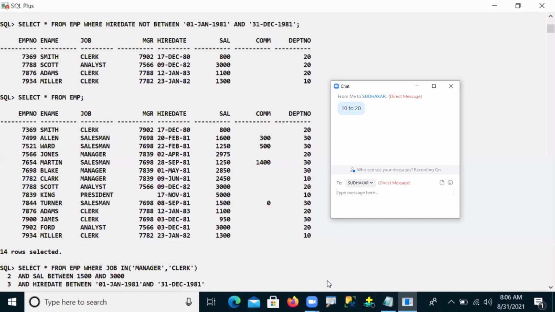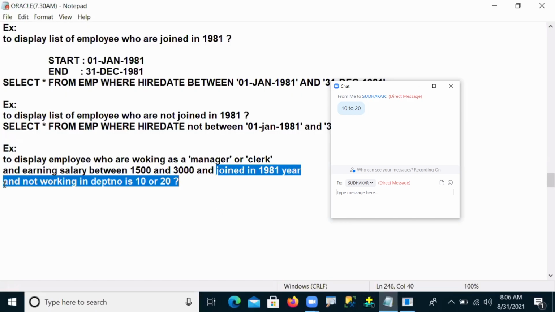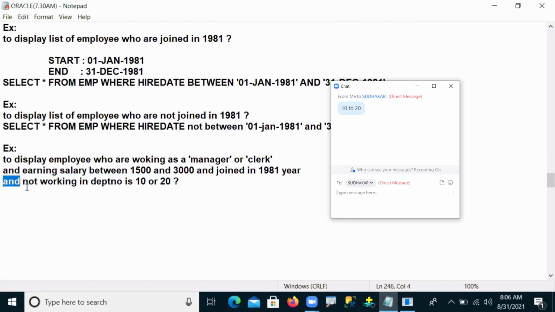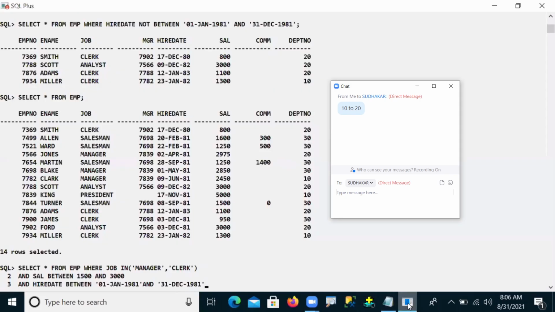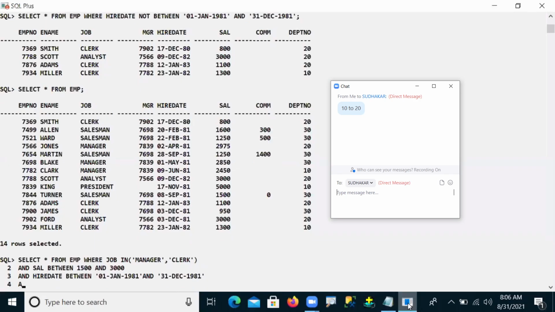And what is the next operation we said here? Again the AND operator: and not working in department number 10 or 20. So again I have to go for the AND operator, and not working in department number 10, 20. Now this is complete.